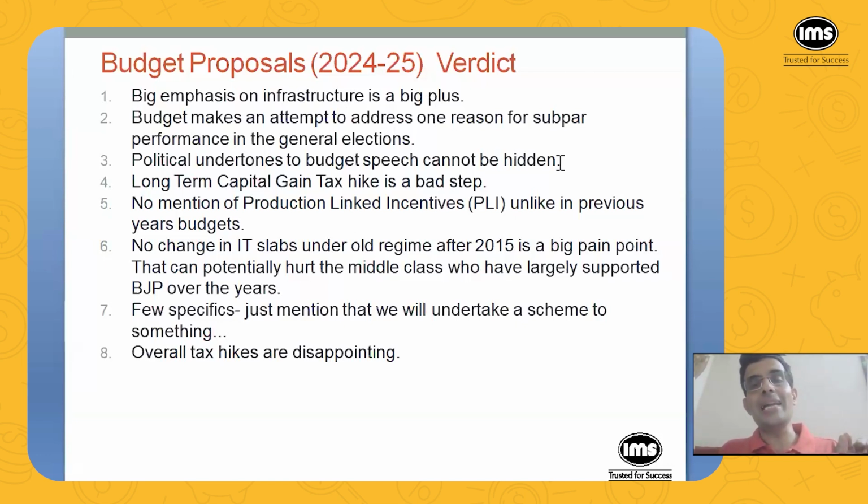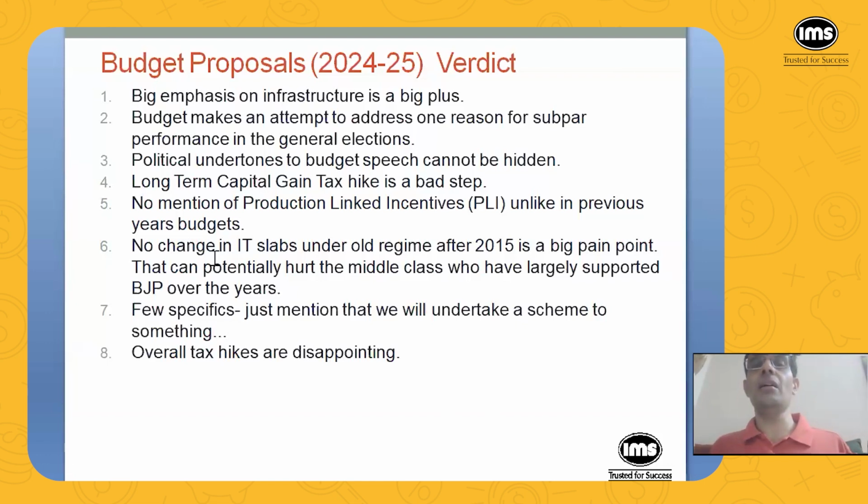And the budget makes an attempt to address one reason for subpar performance in the general elections, that is unemployment. And then political undertones are definitely there, cannot be hidden. A specific mention of Andhra Pradesh and Bihar. And then long-term capital gain tax hike and also short-term capital gain tax hike, which is a bad step.